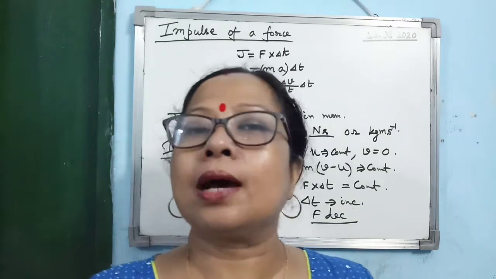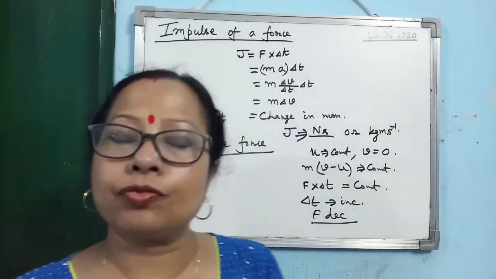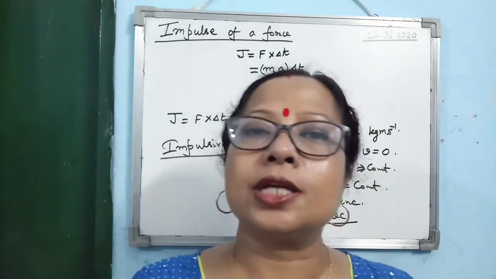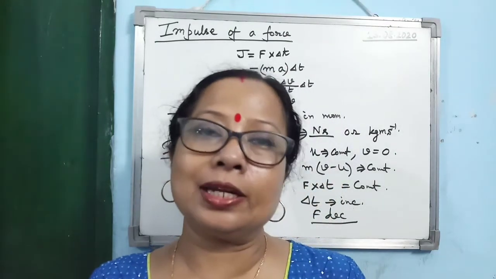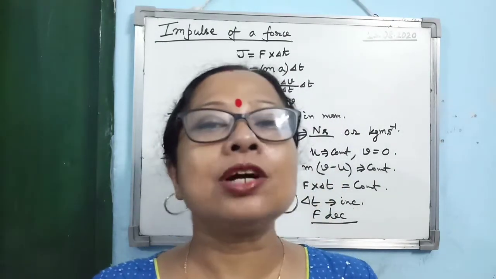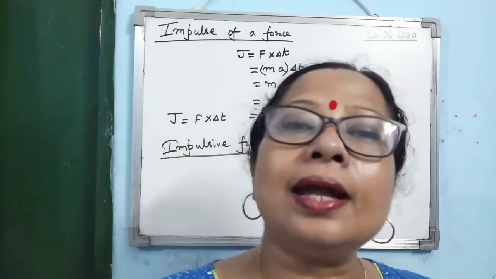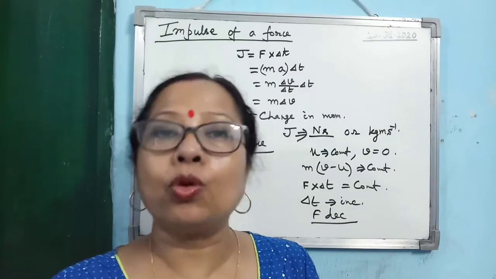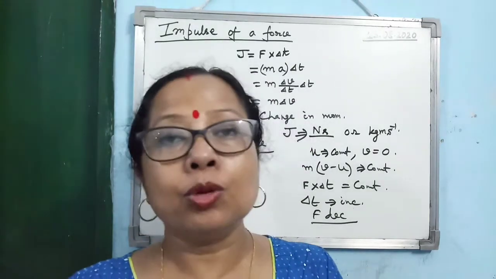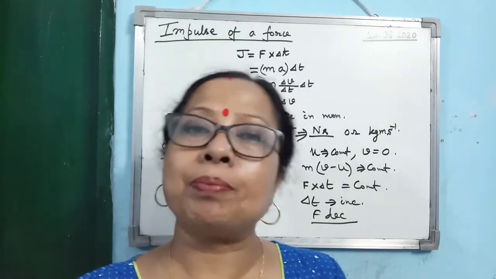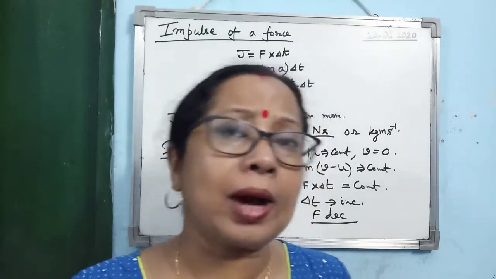Then another example of impulse of a force is that when a person jumps on a concrete floor, we will call it pakka floor, instead of jumping on a kacha floor or on sand, you will see that the person gets hurt more when he jumps on the pakka floor. Why?